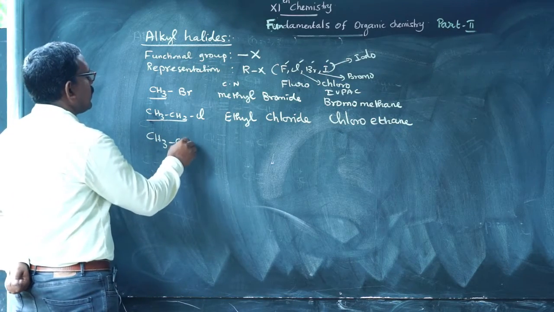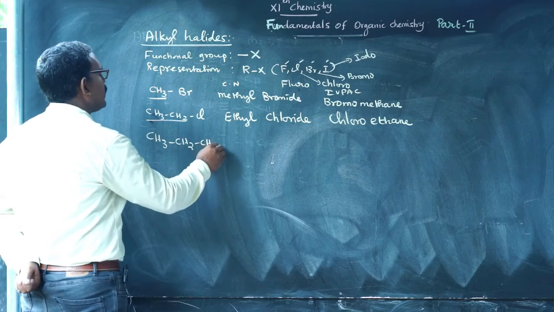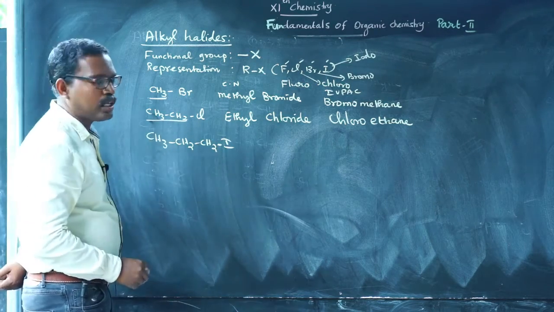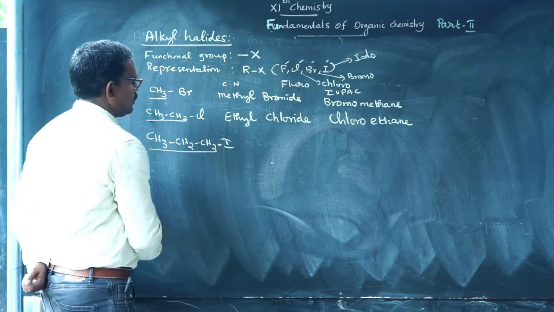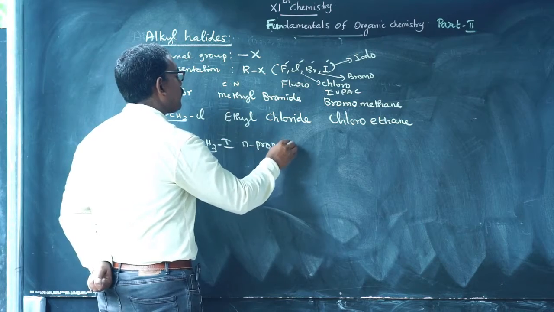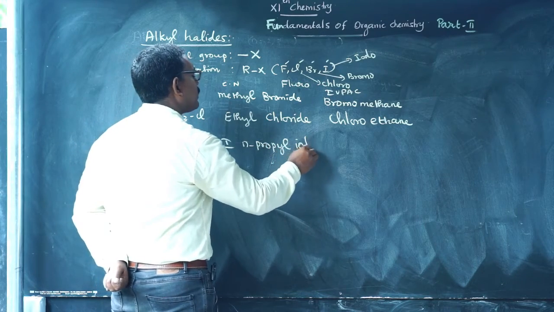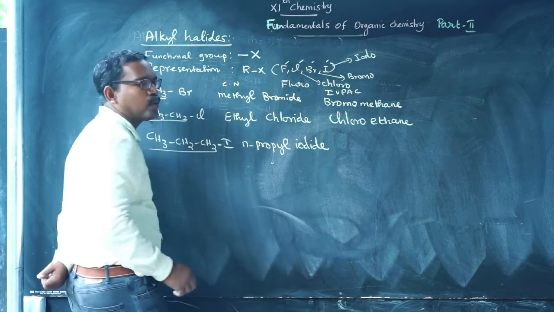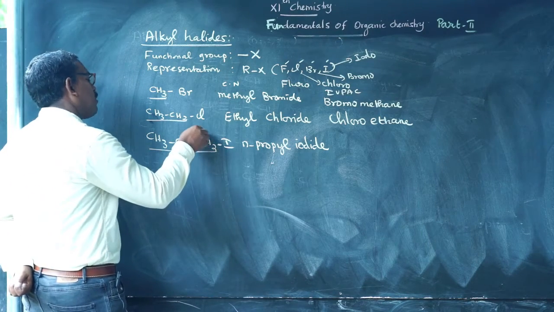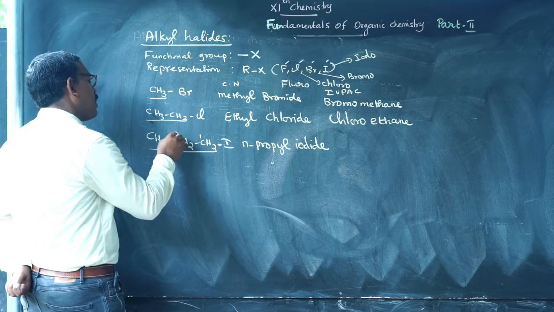CH3 CH2 CH2I. This is an iodo compound. Here there are no branches, therefore it is N-propyl iodide. For writing the IUPAC name, we number the carbon atoms 1, 2, 3.